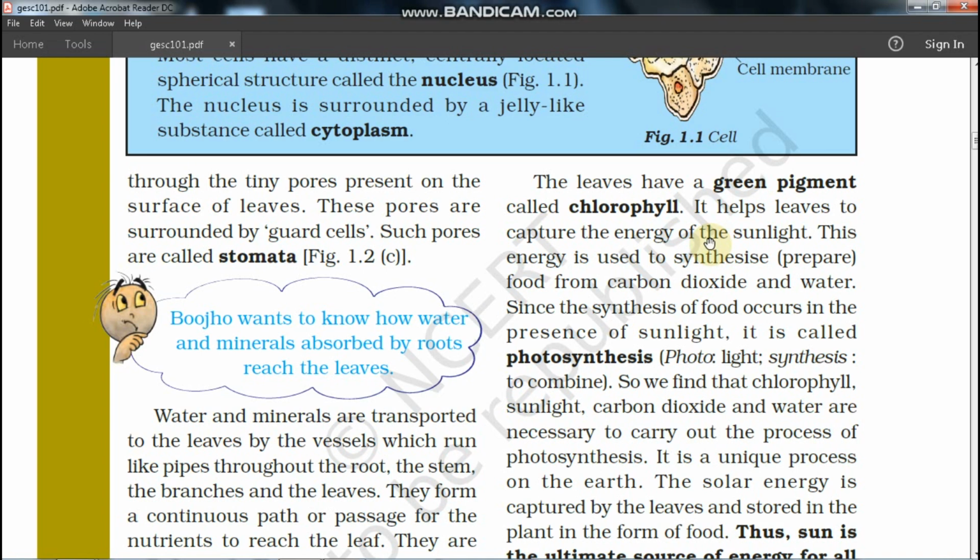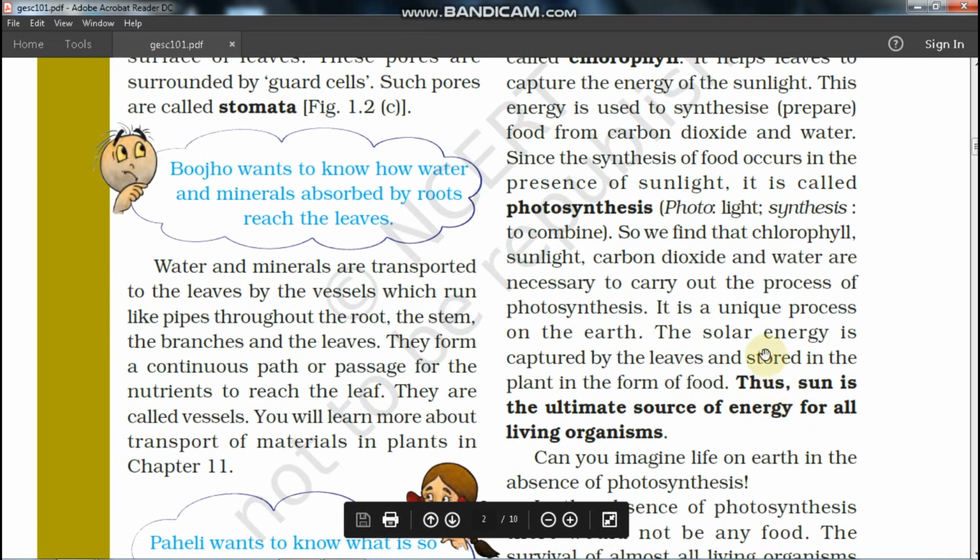That glucose is a reduced form of carbon dioxide, and also of water. Since the food is synthesized in the presence of sunlight, for the photosynthetic process sunlight is very important. That is why the whole process is called photosynthesis. Photo means light and synthesis means to combine. So we find that chlorophyll, sunlight, carbon dioxide and water are necessary to carry out the process of photosynthesis.